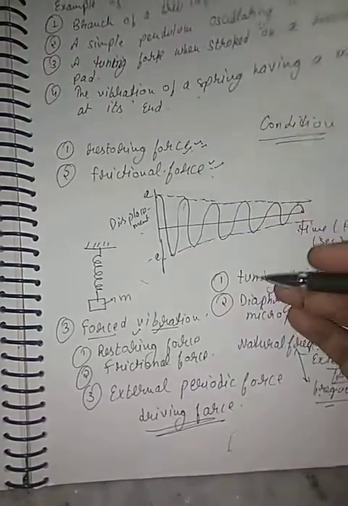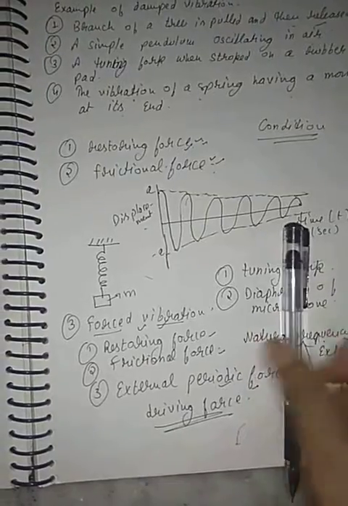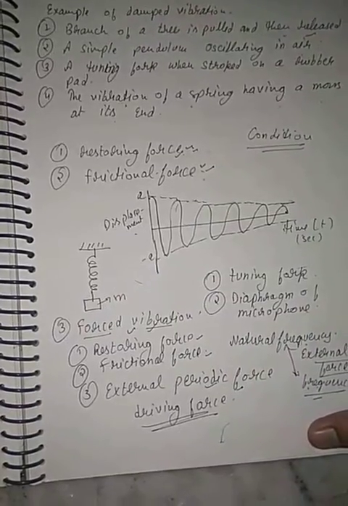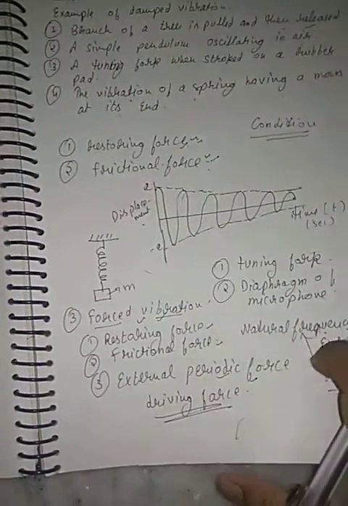Clear? In forced vibration, three types of forces act: restoring force, frictional force, and external periodic force. Clear? When an external periodic force is applied on a vibrating body, the body is no longer vibrating with the natural frequency, because we have applied an external periodic force.